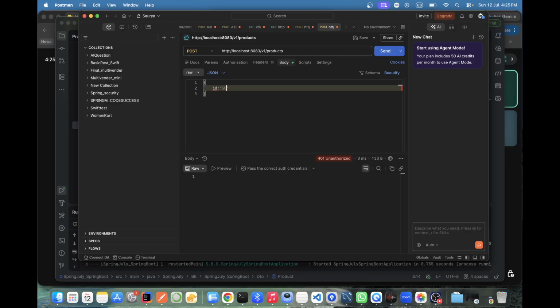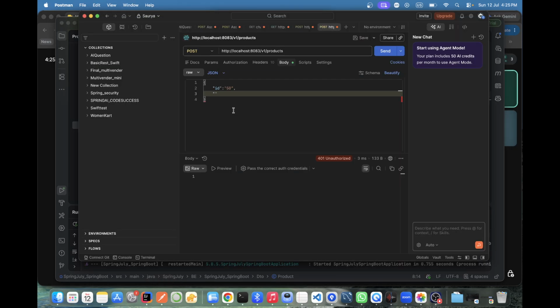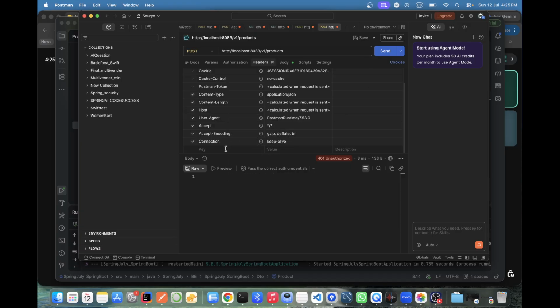Suppose the name is, and our product name is suppose e-test, and in the headers we need to pass the token, correct? 1 2 3 4 5, otherwise I think now it should work.